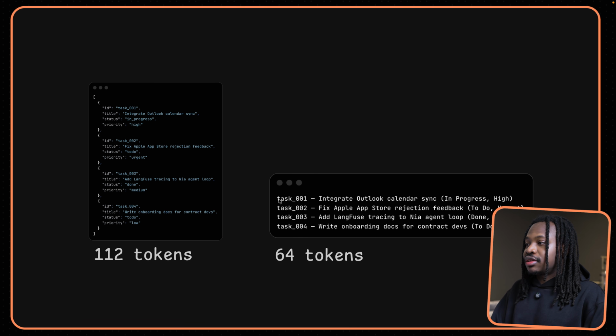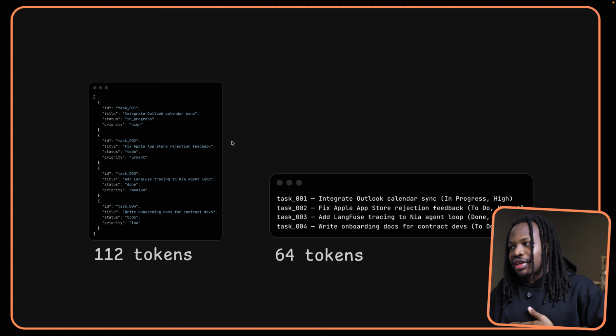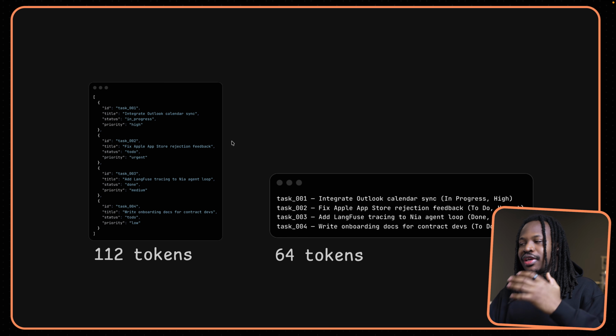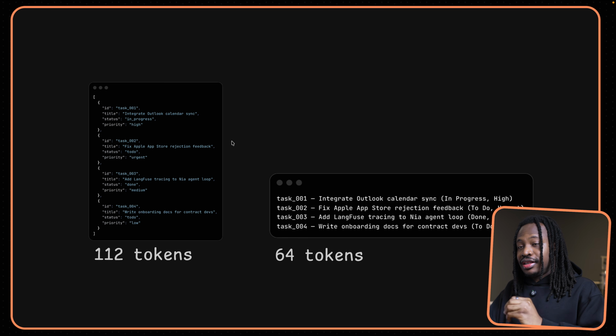And this is that same data represented differently. We have the task ID, we still have the title, we have the status, and we have the priority, and it's just 64 tokens. This is almost half the tokens when compared to what we were getting from the raw JSON data. Now, this led us to ask ourselves the question, how do we give the agent access to all the data it needs without data loss, but without all of the noise that comes with the raw JSON data?